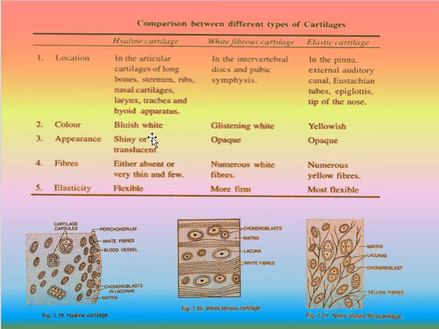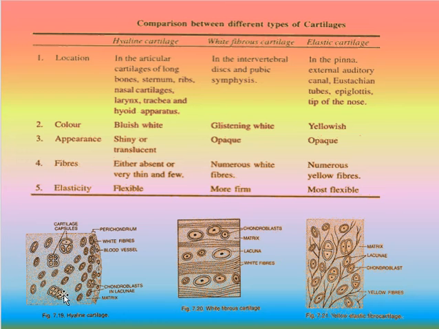Color: hyaline cartilage is bluish white, white fibrous is glistening white, and elastic cartilage is yellowish. Appearance: hyaline cartilage is shiny or translucent, white fibrous cartilage is opaque, and elastic cartilage is opaque. Fibers: in hyaline cartilage either absent or very thin and few, white fibrous has numerous white fibers, and elastic cartilage has numerous yellow fibers. Elasticity: hyaline cartilage is elastic, white fibrous is more firm, and elastic cartilage is more flexible.